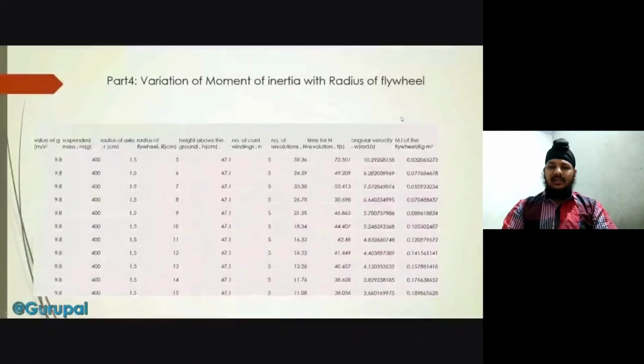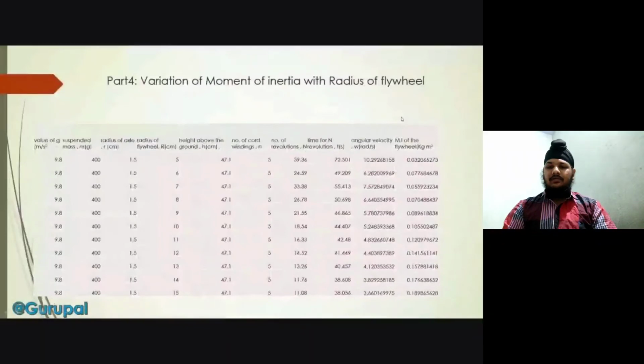For first reading, I have taken g as 9.8, suspended mass small m equal to 400 grams, radius of axle equal to 1.5 centimeter, radius of flywheel equal to 5 centimeter, height above the ground is 47.1 centimeter, number of windings small n equal to 5, number of revolution capital N equal to 59.36, time taken for capital N revolution equal to 72.501 seconds.